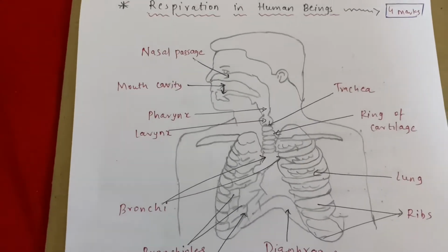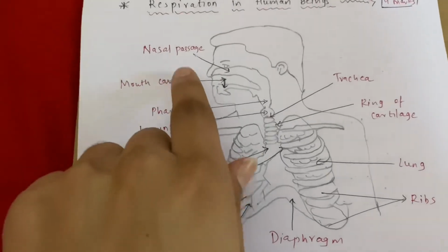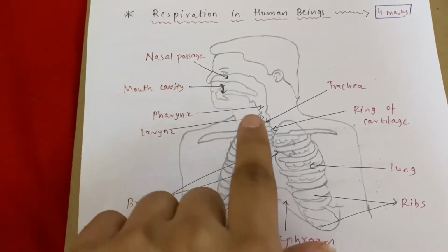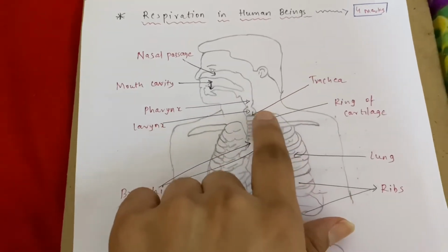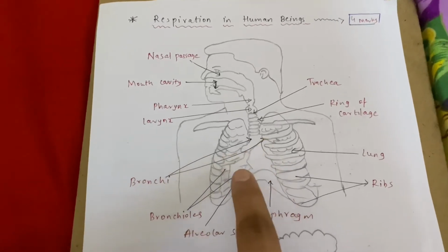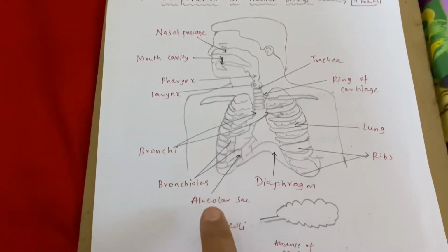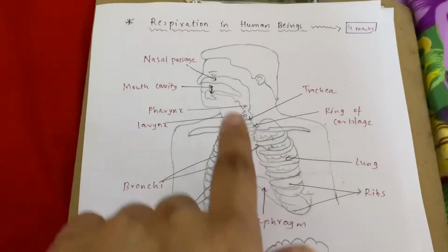First of all, look at the organs related to respiration. There is the nasal passage, then the pharynx, larynx, then the trachea, then rings of cartilage, then bronchi, then bronchioles, and last the alveoli, correct? This is called the ribs. I will explain the functions of all these organs.